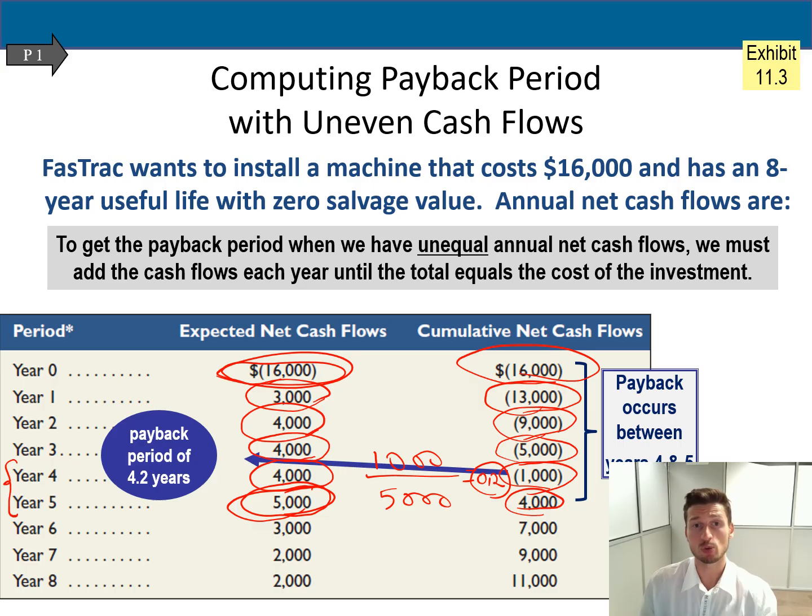So that's how we work with uneven cash flows. We need to calculate them manually. Okay, so this is how it works. I hope it's clear enough, and if not, of course, please ask me a question and I will try to help you more.